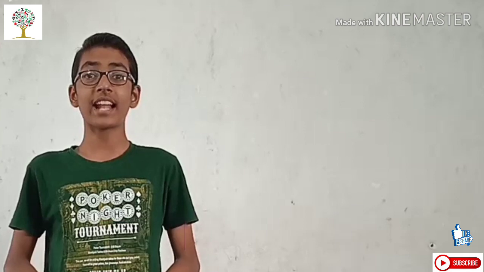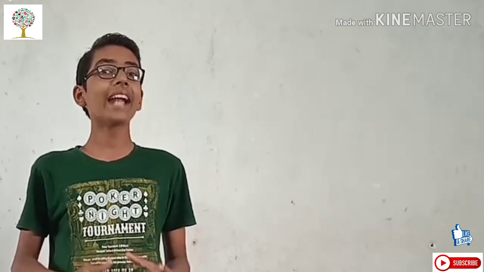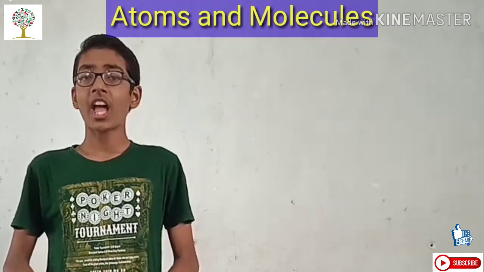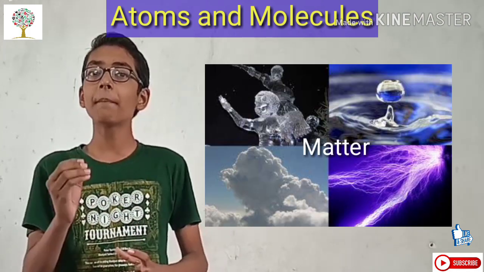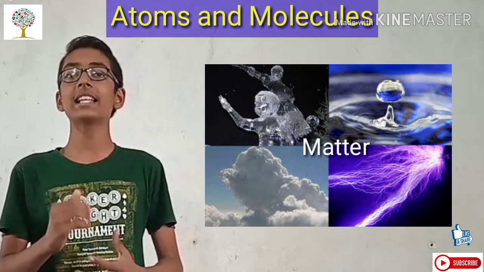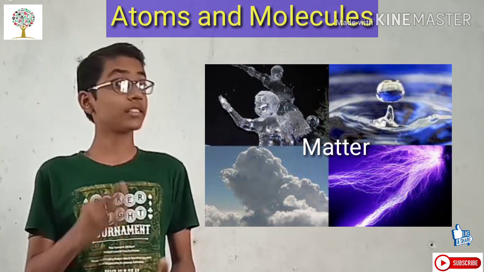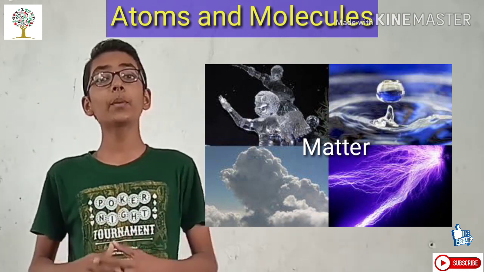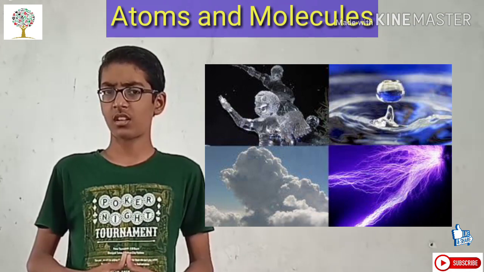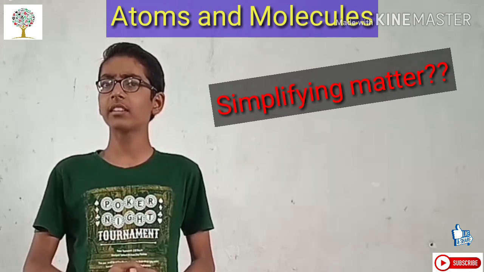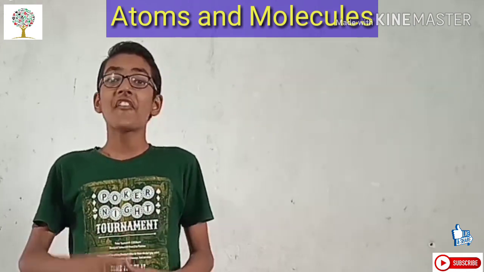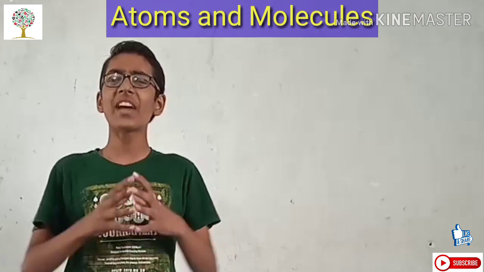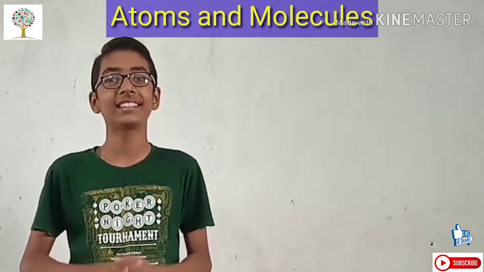Let us start a new chapter of class 9 CBSE science, that is the third chapter, atoms and molecules. We know that everything around us is made up of some material which the scientists have named matter. Matter exists in three states: solids, liquids and gases. But did you think of simplifying matter? What is the simplified form of matter? Yes, we are going to answer all these questions very nicely and very precisely in this chapter.